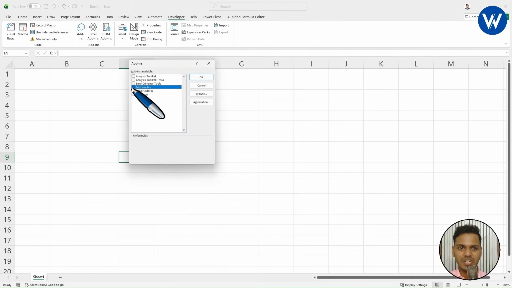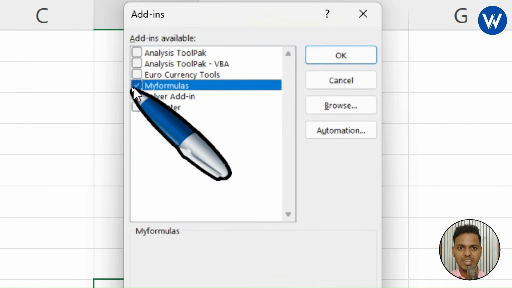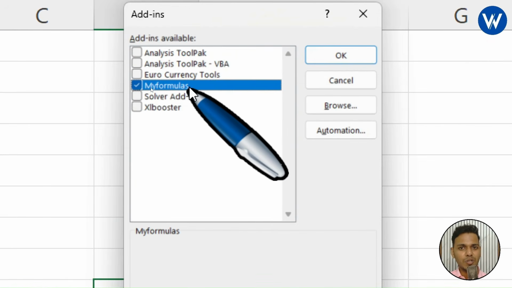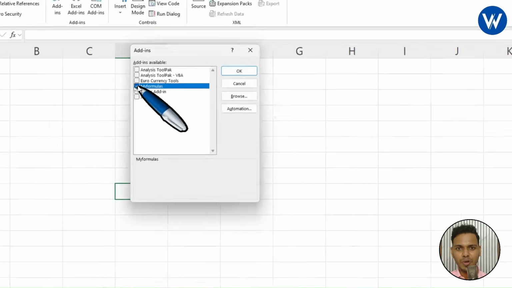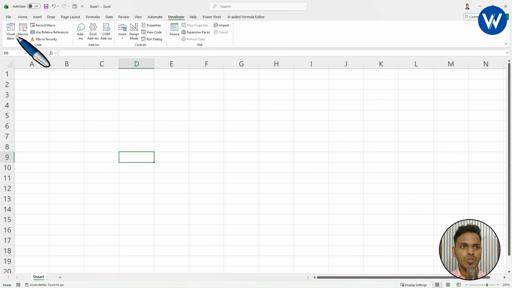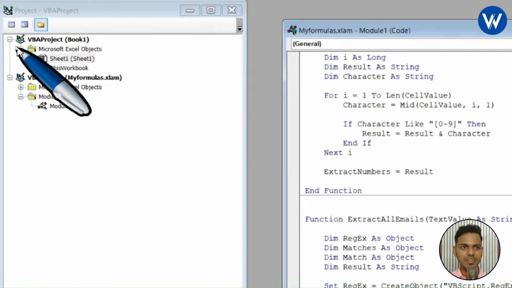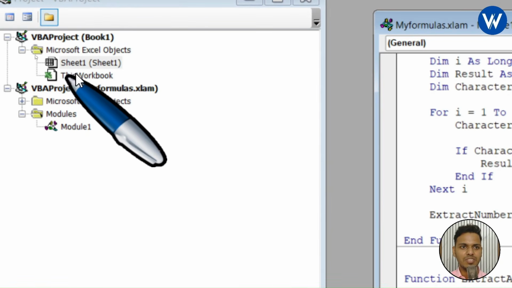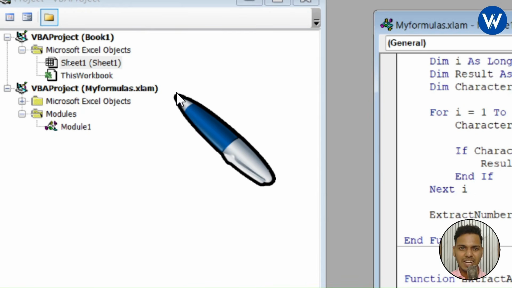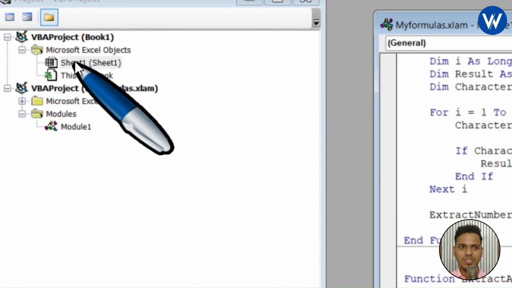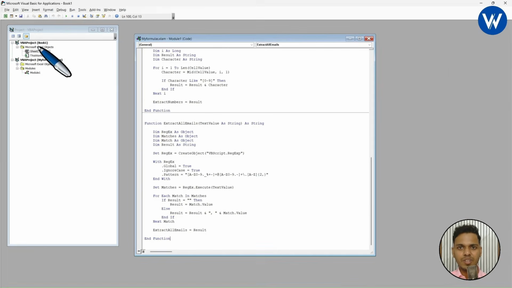Just go to Excel add-ins. From here you can uncheck this option. If you want to remove it, you can remove it, or let it be, no problem at all. Let me show you now. Go to Visual Basic. Now this is Sheet1, so this is Book1, Sheet1. This is the Excel add-in, no need to take any tension. Now what you need to do is just focus on the screen.